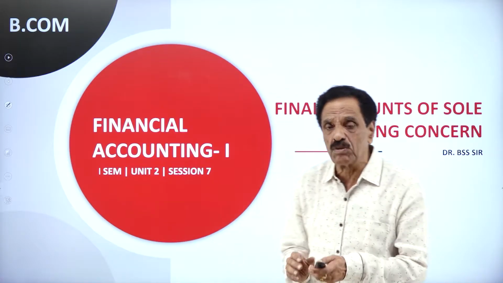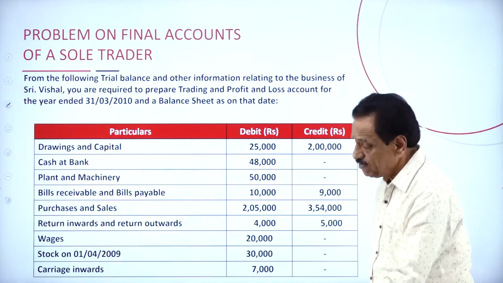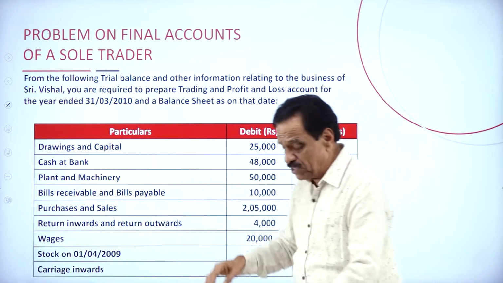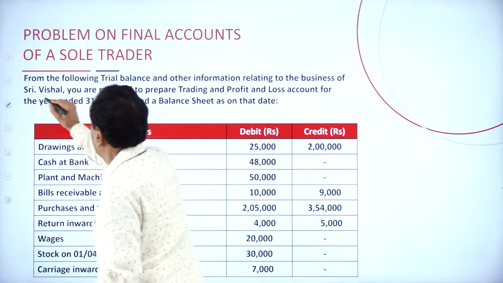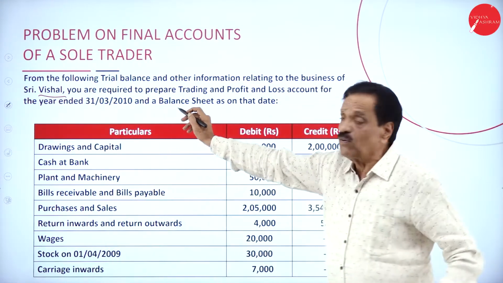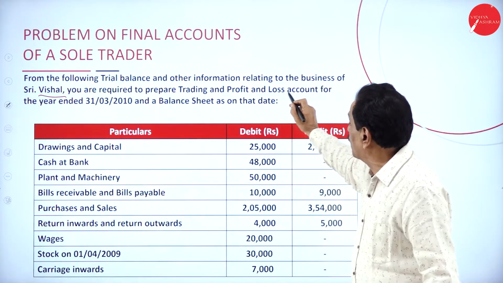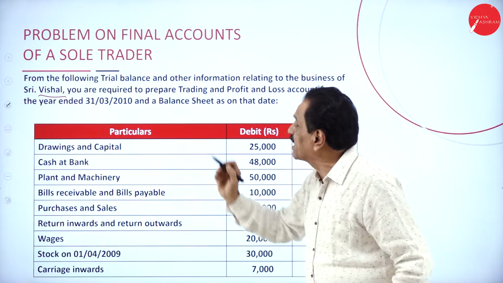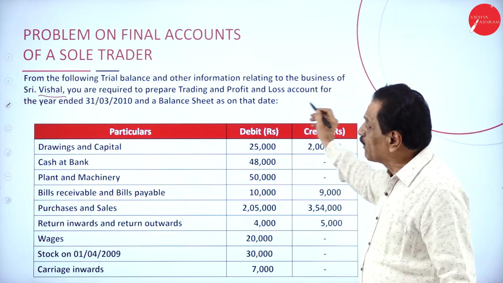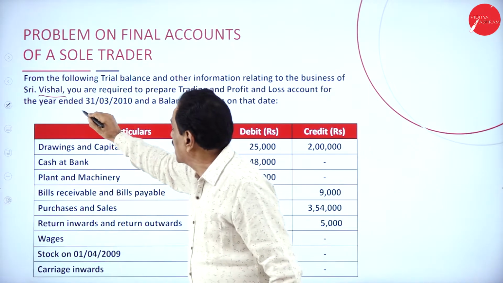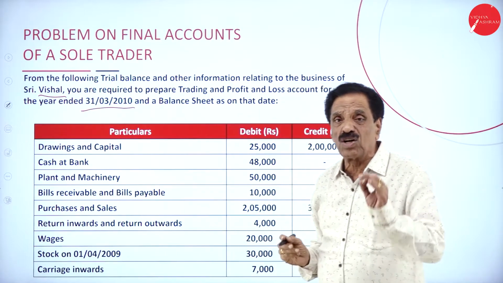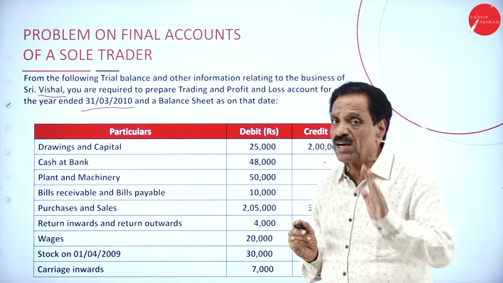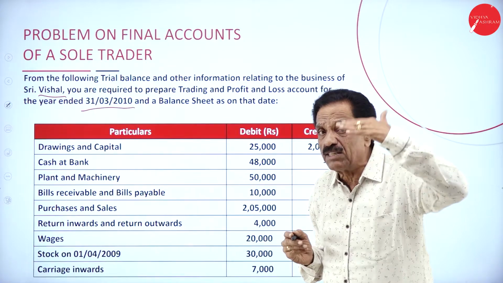We'll move on to the problem now. This is a problem of Mr. Vishal, Sri Vishal. From the following trial balance and other information relating to business of Sri Vishal, you are required to prepare trading and profit and loss account for the year ending 31/3/2010, meaning the financial year starts from April, ends with March.